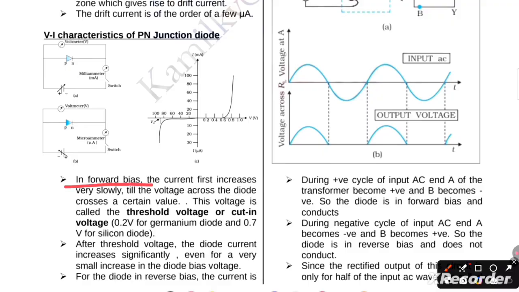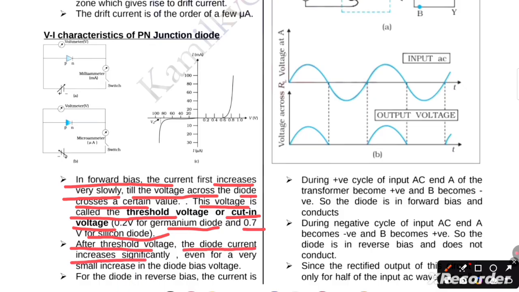Now in forward bias, the current first increases very slowly till the voltage across the diode crosses a certain value. This voltage is called the threshold voltage or cut-in voltage. It is 0.2 volt for germanium diode and 0.7 volt for silicon diode. After the threshold voltage, the diode current increases significantly even for a very small increase in the diode bias voltage.